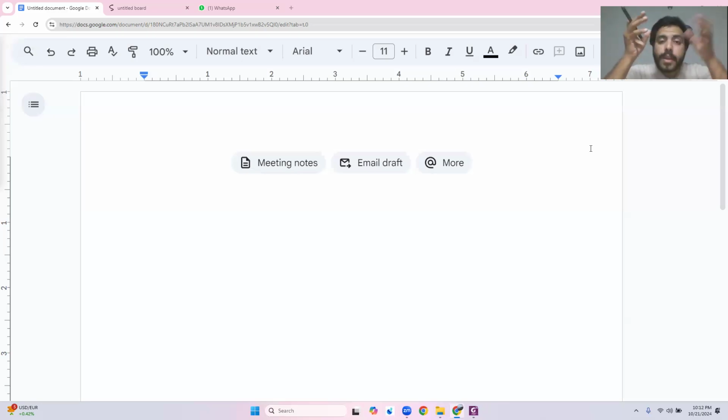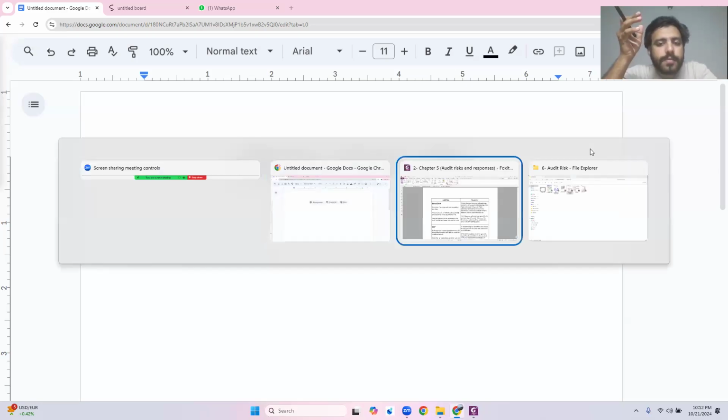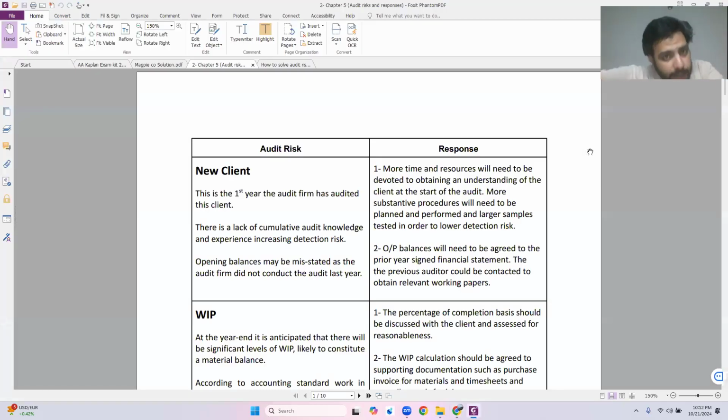After that, we have covered how you solve the questions of audit risk within your exam. We have covered materiality as well, the RAP model of materiality, which stood for revenue. Revenue materiality starts from 0.5%. A stands for assets. Assets materiality starts from 1%, and then comes the final one, profit before tax, whose materiality starts from 5% or above. That's it. And I have told you this concept that you need to understand very correctly. If the risk is high, materiality has to be on the lower side so that you would test more transactions. That is something that you also need to understand, and I have explained it in the previous lectures as well.